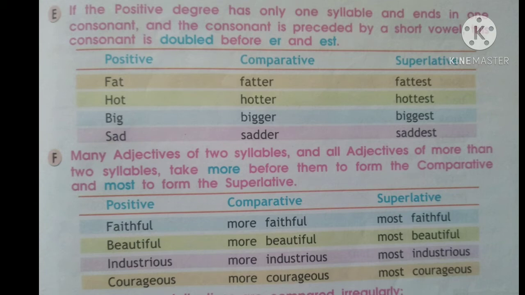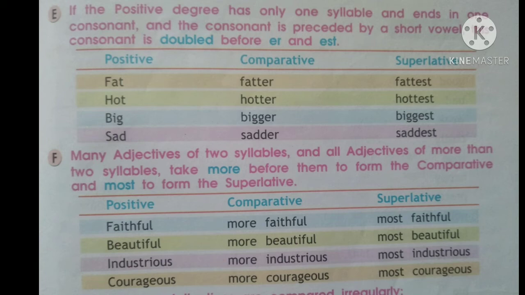These positives have more than two syllables, and for any adjective which has more than six to seven alphabets in it, we don't form the comparative and superlative by adding ER and EST, but we add more for the comparative and most for the superlative to the adjectives which have more than two syllables.